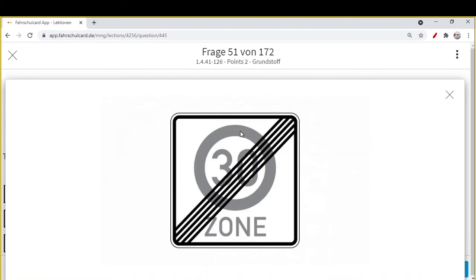So our next question is, what does this traffic sign indicate? If you see this sign, there was a restriction. I think we have already discussed this traffic sign with a red circle and 30 kilometers per hour inside. That means you can drive a maximum of 30 kilometers per hour. But here there was a restriction of 30 kilometers per hour, and now it has been cancelled, as shown by the lines. That means the previous restriction has been lifted.